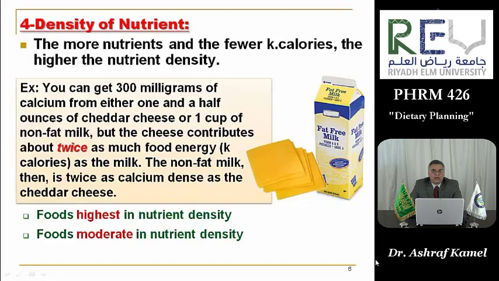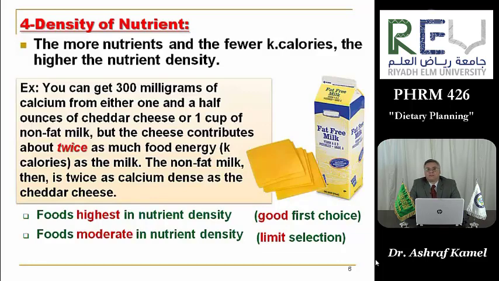Four, density of nutrients. The more nutrients and the fewer kilocalories, the higher the nutrient density. For example, you can get 300 milligrams of calcium from either 1.5 ounces of cheddar cheese or 1 cup of non-fat milk. But the cheese contributes about twice as much food energy as the milk. The non-fat milk then is twice as calcium dense as cheddar cheese. Foods highest in nutrient density are the first choice, while foods moderate in nutrient density, we have to limit their selection.